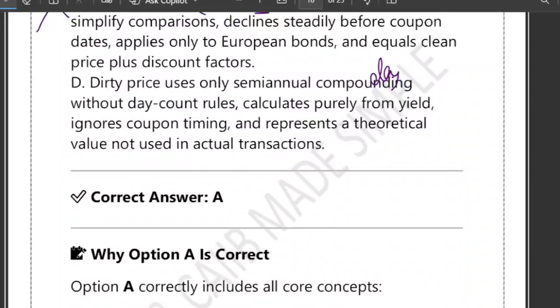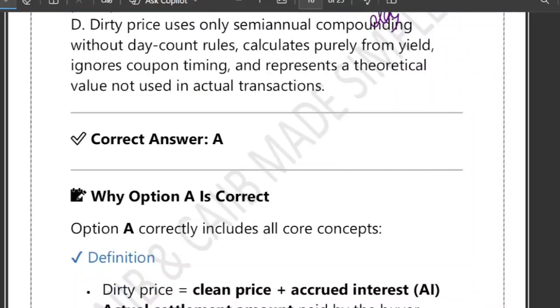So dirty means what you actually pay for the bond. You pay the clean price, which is the market value, and also the accrued interest, which is the interest that the seller has earned. Together they form the dirty price that you settle. So dirty price means clean price plus the interest. It is the actual settlement price: clean plus accrued interest.